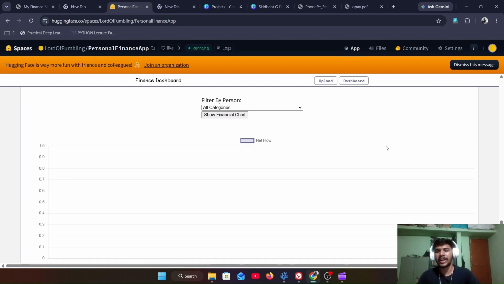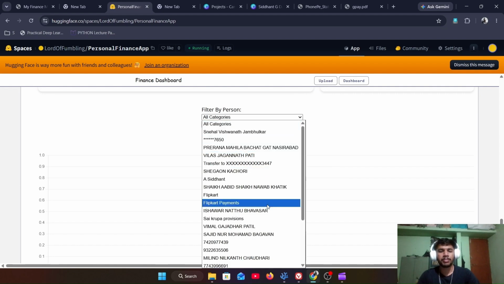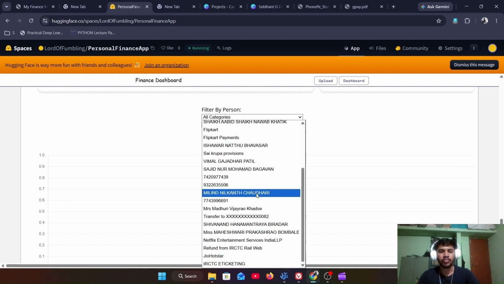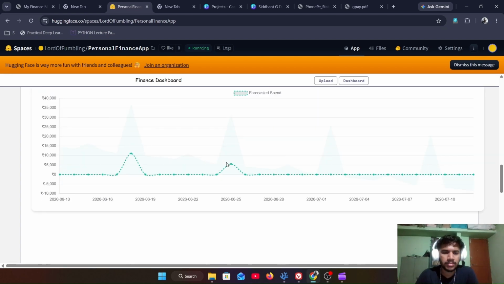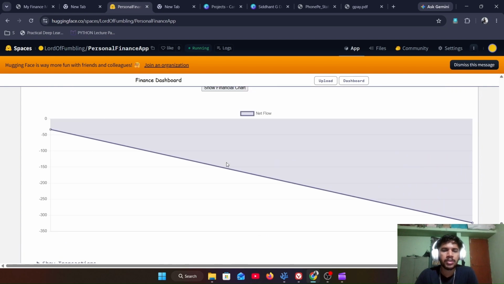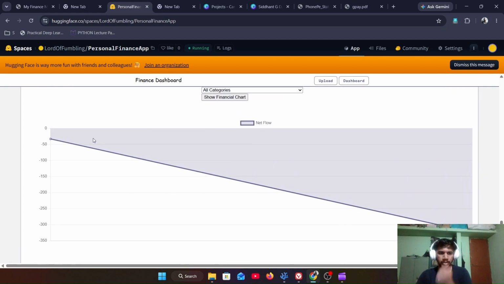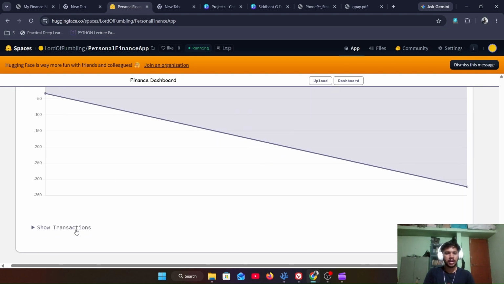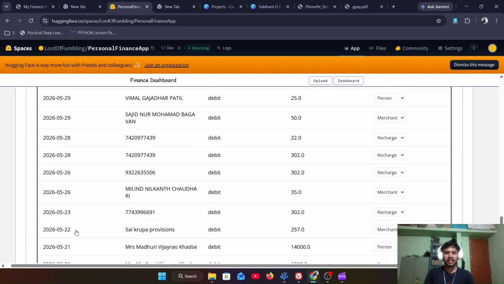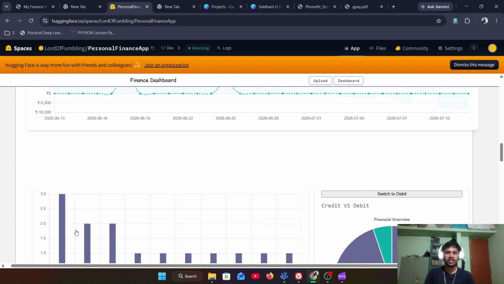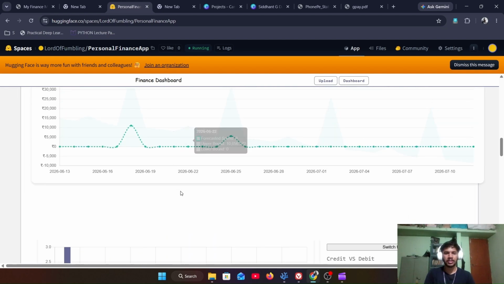We can switch to credit and debit here. We can filter by people to people, like for Siddhant, how much, okay, so this is the net flow. They had two transactions with this entity, and they are reflected like this. Then these are the complete transactions present in the database. We can see here that there are not many. That's why there are some anomalies here and there.